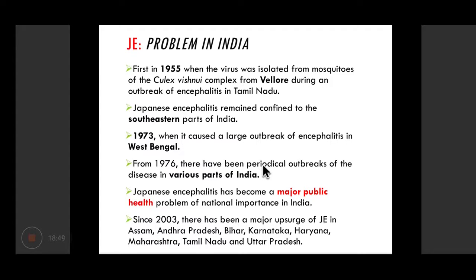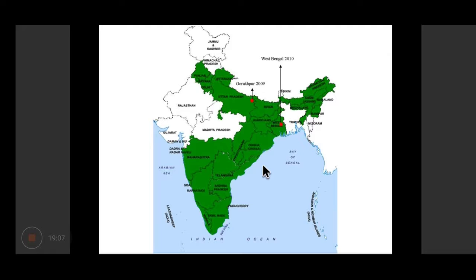Since 2003, there has been a major upsurge of Japanese encephalitis in states like Assam, Andhra Pradesh, Bihar, Karnataka, Haryana, Maharashtra, Tamil Nadu, Uttar Pradesh, and it is causing repeated outbreaks and epidemics in various parts of the country. So this is the map. The green areas are the ones which are affected by Japanese encephalitis. Some areas like Gujarat, Rajasthan, Madhya Pradesh, Jammu Kashmir are relatively spared, but other than that, almost the entire country is under the radar of Japanese encephalitis.